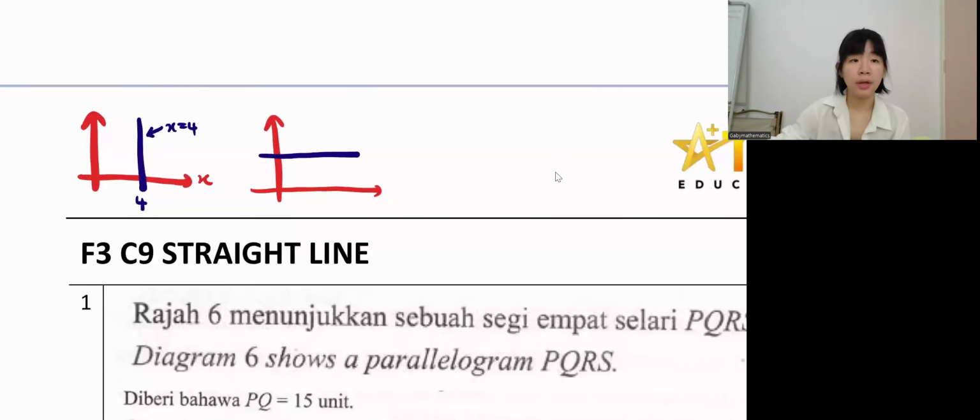Let's say if we have this, so this one is 4. So what do we call this line? If it's a horizontal line touching the y-axis, we call this y equals to 4. Yes, y equals to 4.